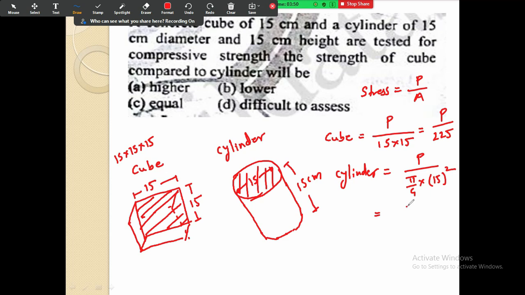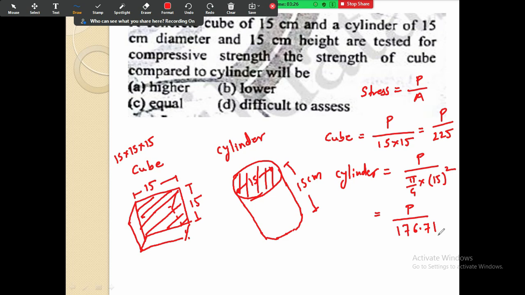And for the cylinder it is P divided by how much? If you have the calculator, do the calculation, pi by 4 d square, 176. So whose strength will be more? Is P divided by 225 the quantity more, or P divided by 176.71?